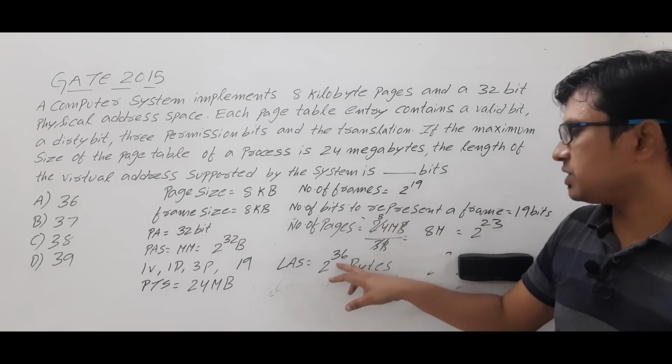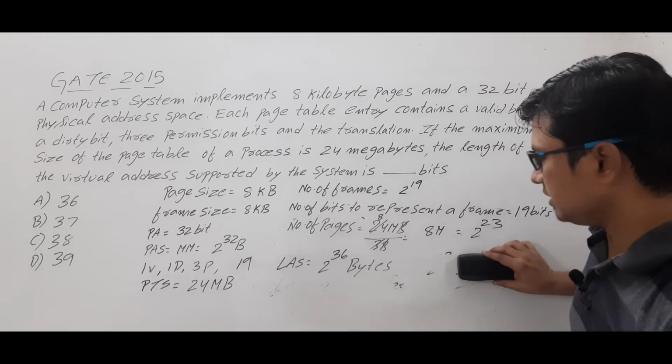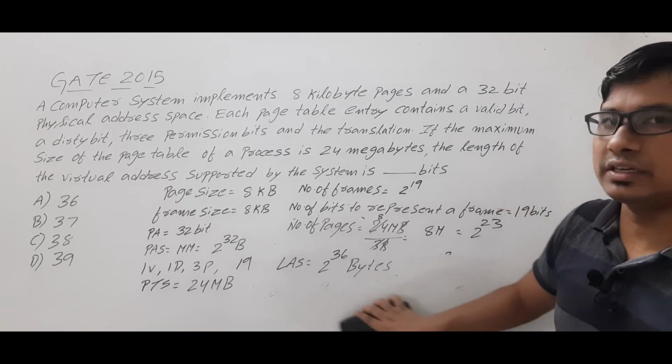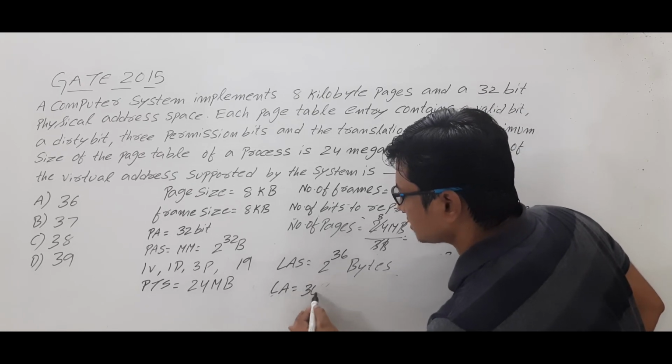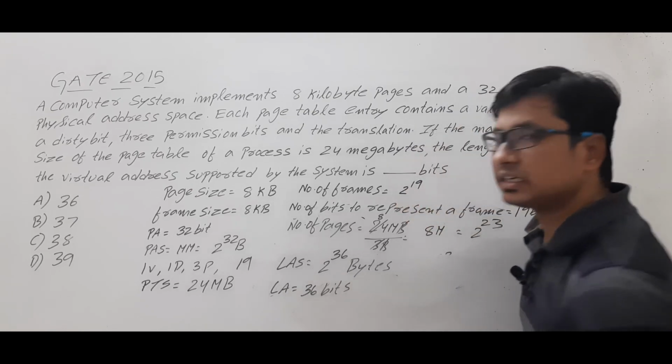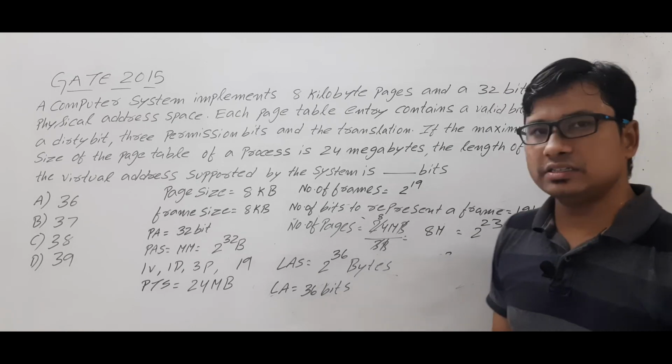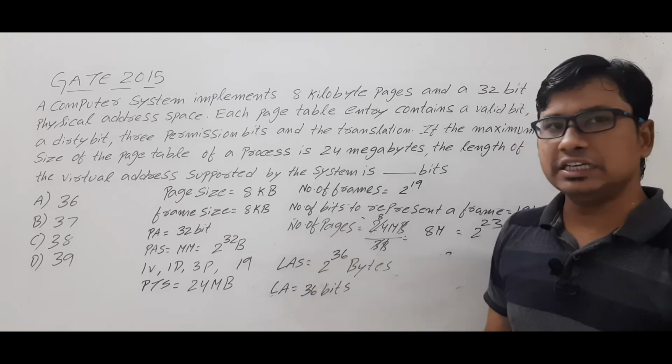So I got the logical address space as 2 power 36 bytes. If you have 2 power 36 bytes, the logical address needs 36 bits. If you have 2 power 36 combinations, you need 36 bits to represent each combination.